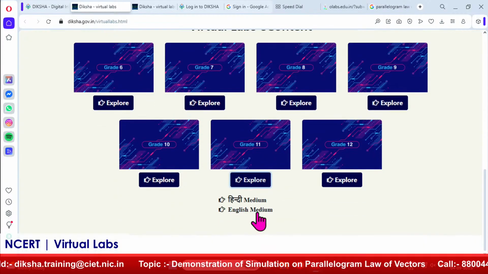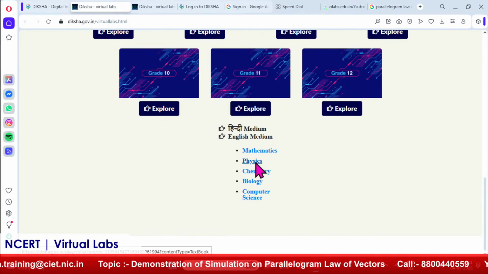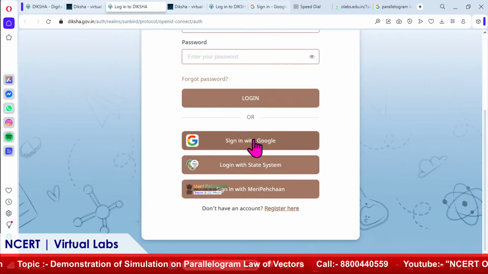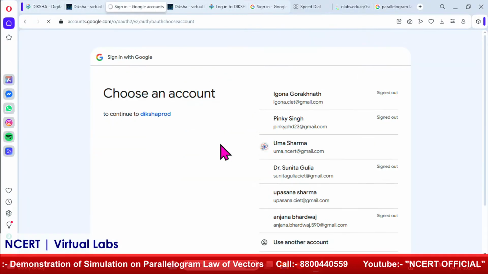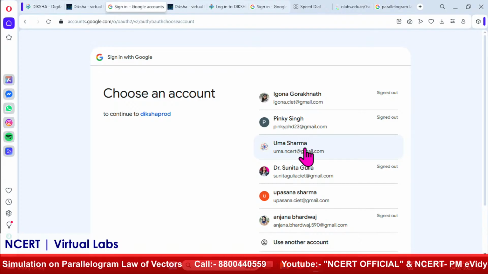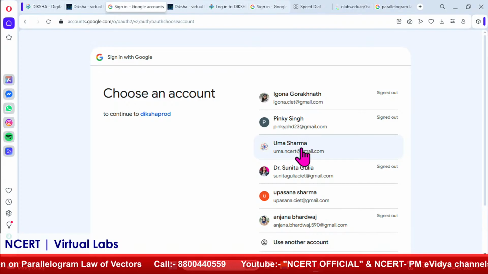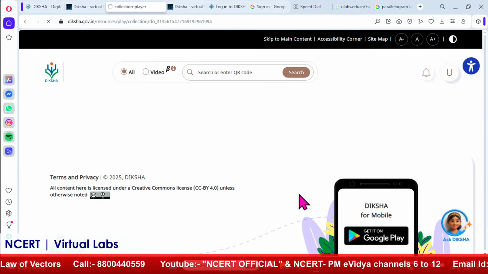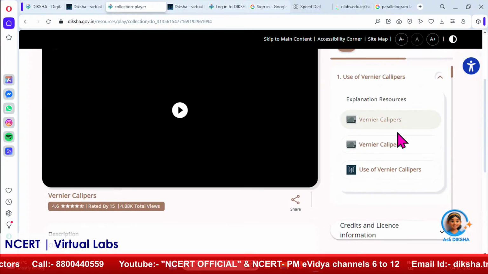Yes. So simply we go for this English medium, this physics, and you see the one-time login is here. I have already logged in with Google, and it's free of cost. You only have to enroll with your Google account or some other account. So continue, and you will see this experiment.